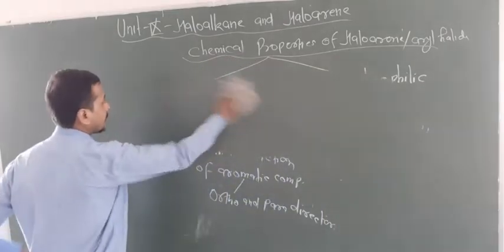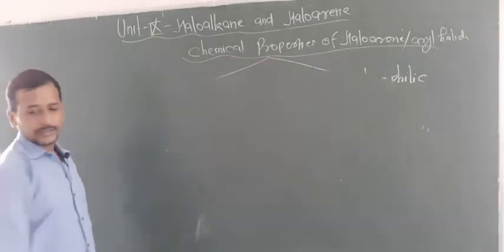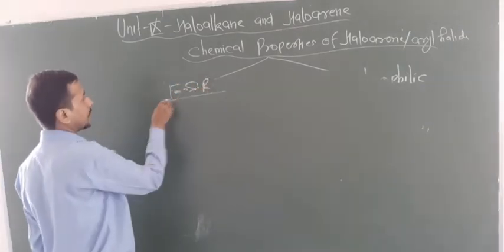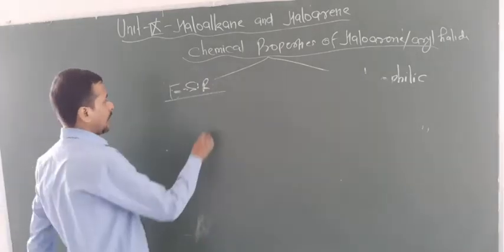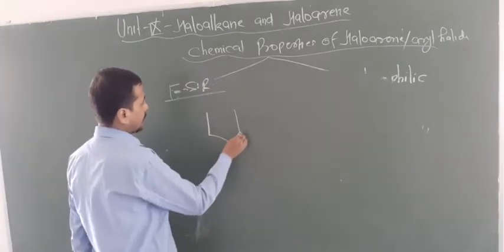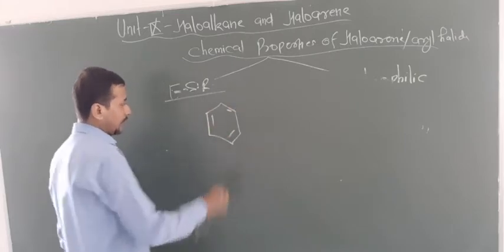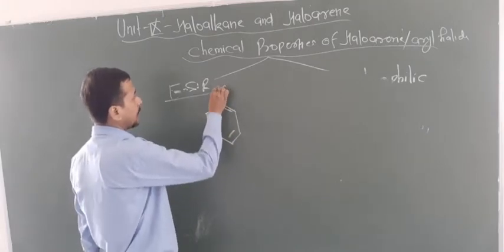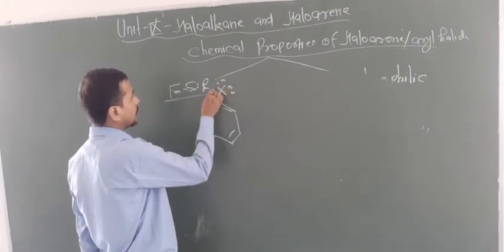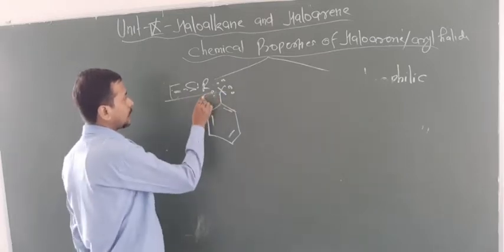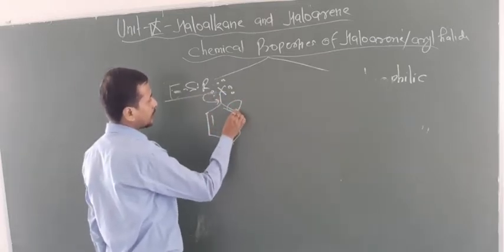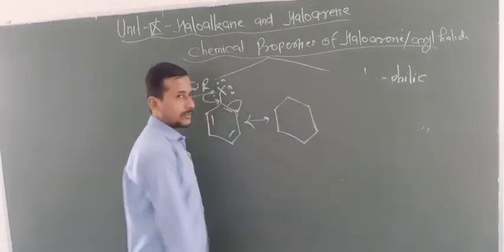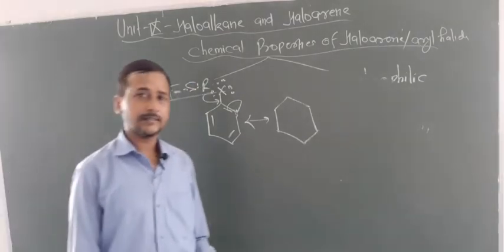So let us focus first of all on the electrophilic substitution reaction. Now how can you say that haloarenes are basically ortho para directors? Look at here, X contains 3 lone pairs, okay. Now this lone pair is donated to this bond, and now this bond breaks like this. I told you this in the general concept of organic chemistry, how you know whether the attached group behaves as an ortho para director or a meta director.